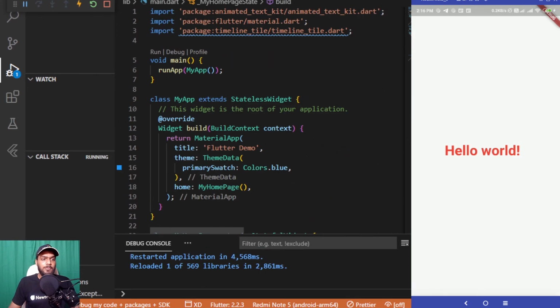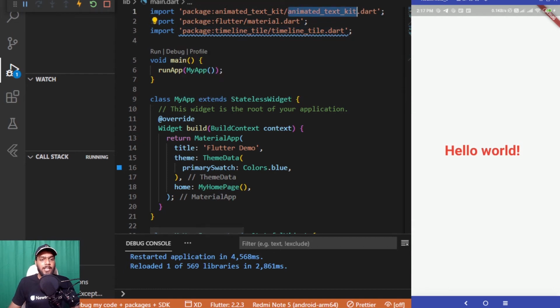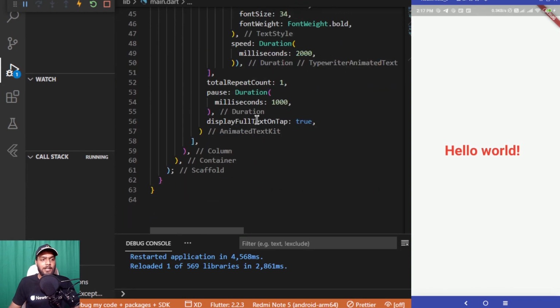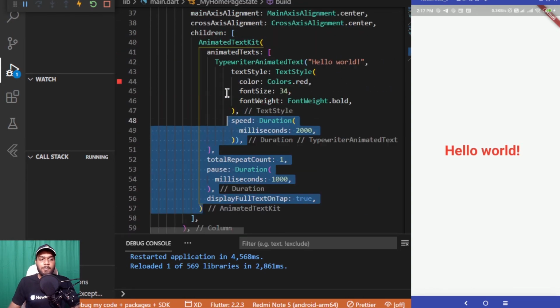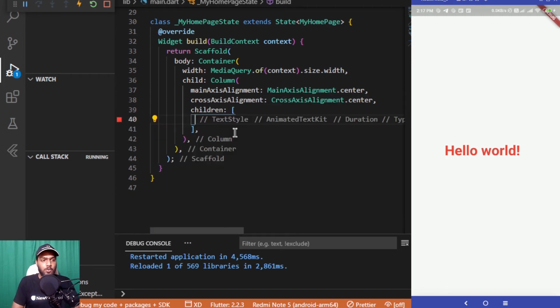This particular package, the animated text kit package which we are using, is not only limited to this typewriter thing only. We can add various different things to it as well. So let me show you another amazing example for this, which is present in the documentation as well. All of the examples which I am showing you over here are present in the documentation itself.